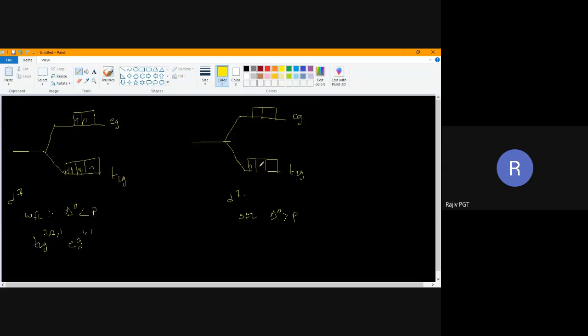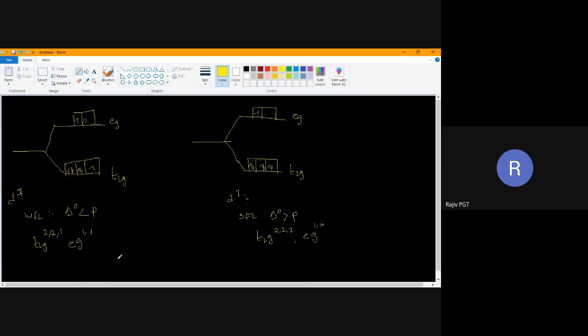Now we'll come here. Up to 3 electrons, no doubt: 1, 2, 3. Where do I place the fourth electron? T2G. Fifth electron, T2G. Sixth electron, T2G. Seventh electron, EG. Now this configuration will be T2G 2, 2, 2, EG 1, 0.